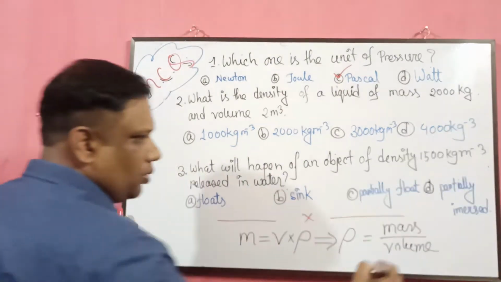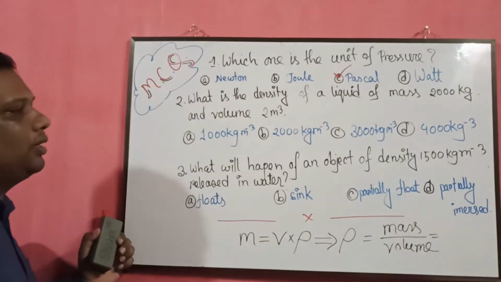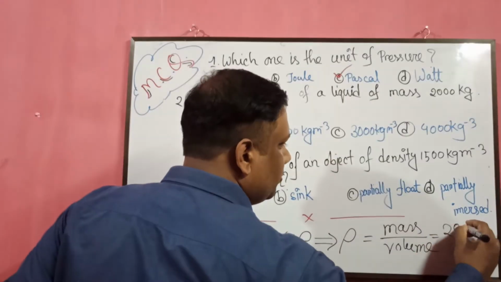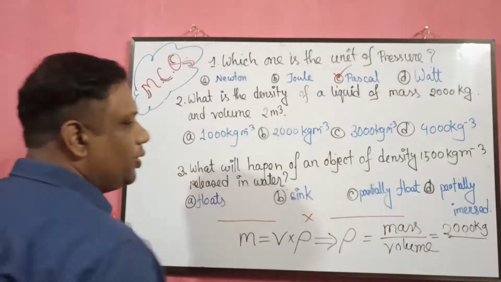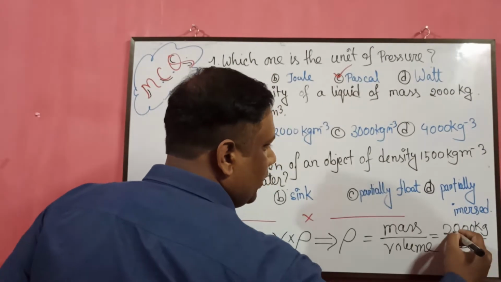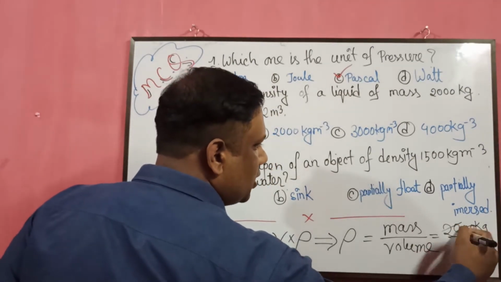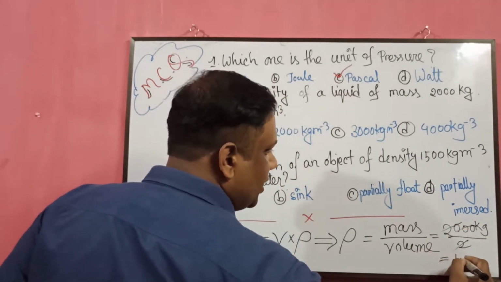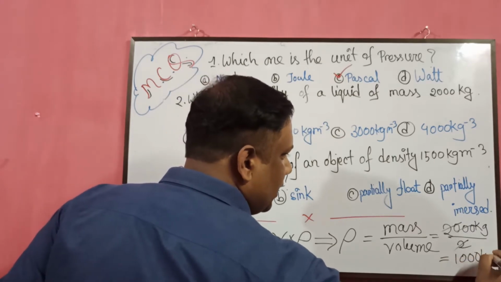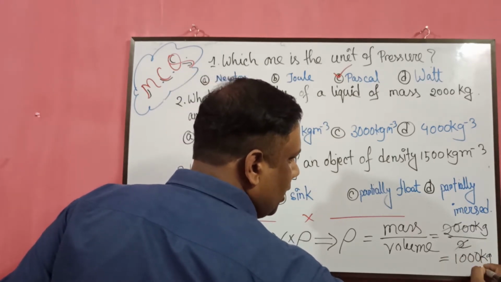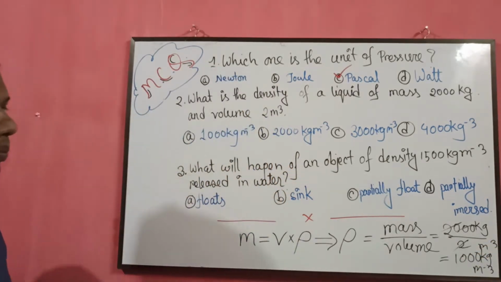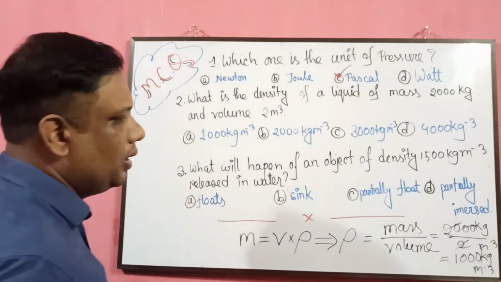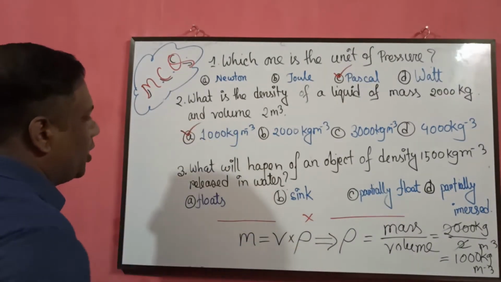Here mass is 2000 kg and volume is 2 meter cube. Then we divide 2000 by 2, and the answer is 1000 kg per meter cube.